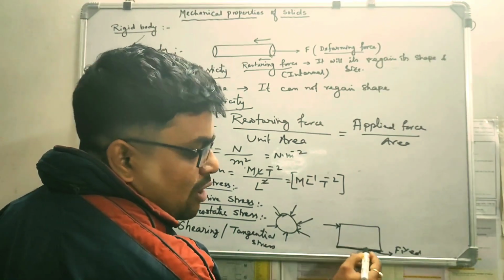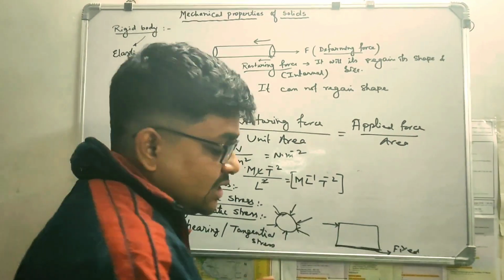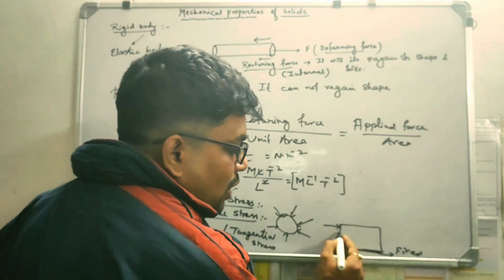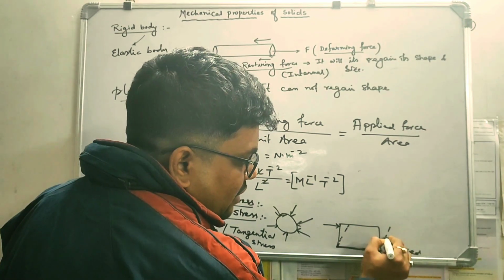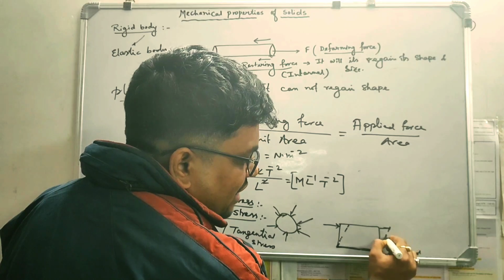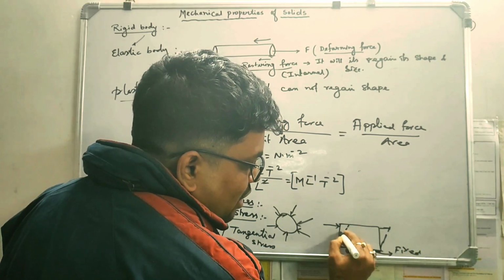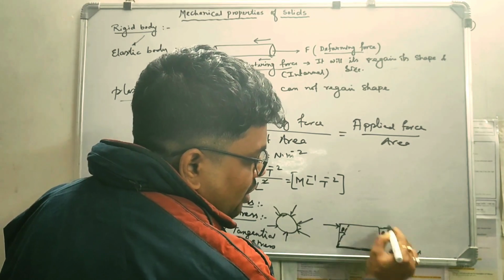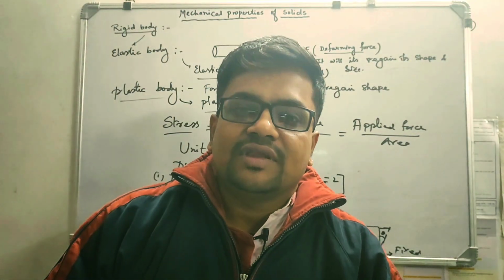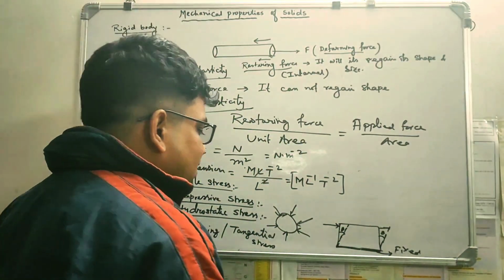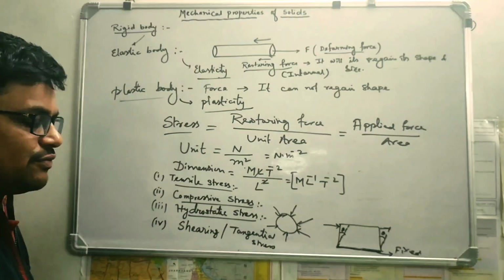So what will happen? As the lower point is fixed, it cannot move, so only the upper point is shifted to a new location. Okay, so this will create a certain angular shift, this theta, this angular shift, that is known as tangential stress or the shearing stress, right? So that means there are 4 types of stress.